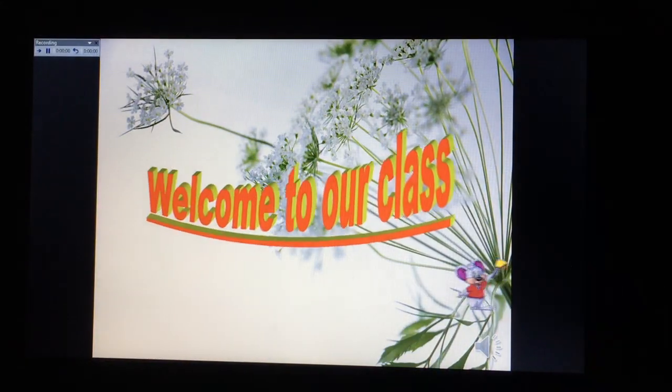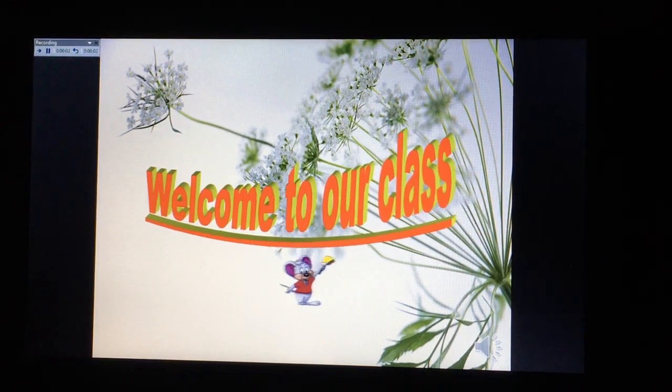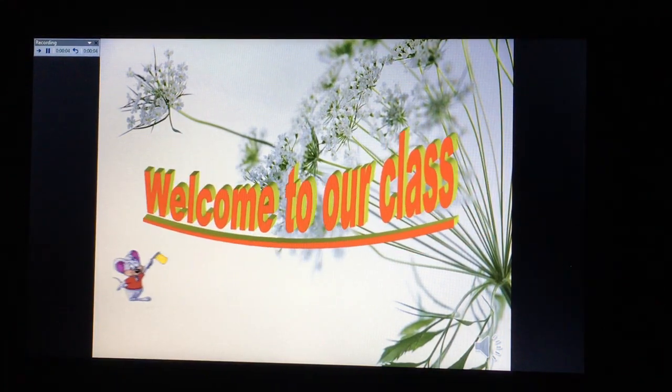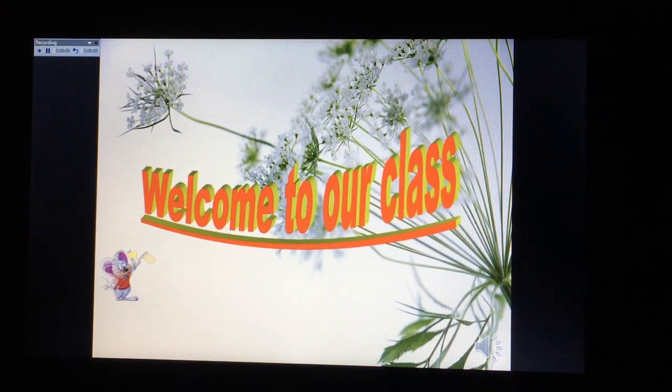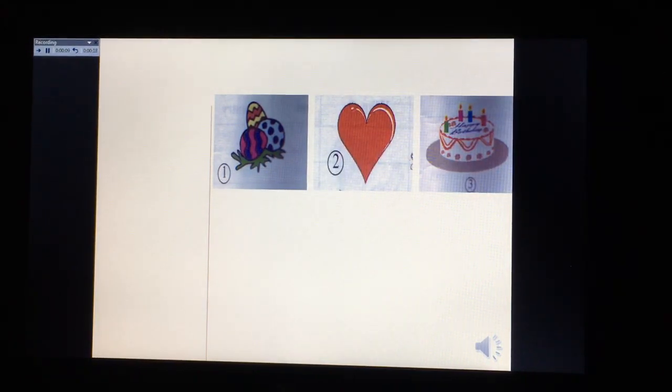Hi students, today we are going to study a new lesson. Before we study the new lesson, I want you to do the activity here. Look at the pictures, they are the icons of the festival. I want you to match the name of the festival with the correct pictures.